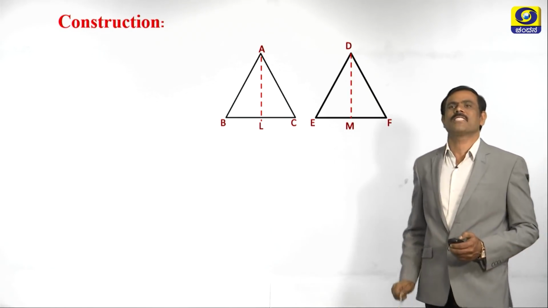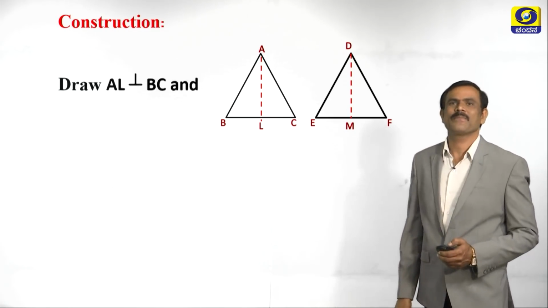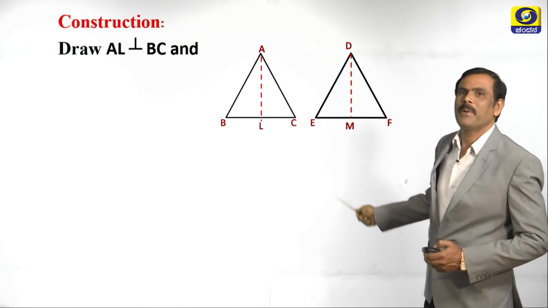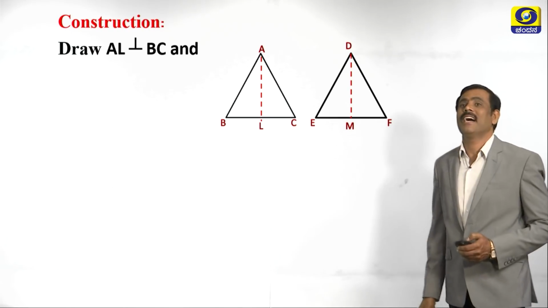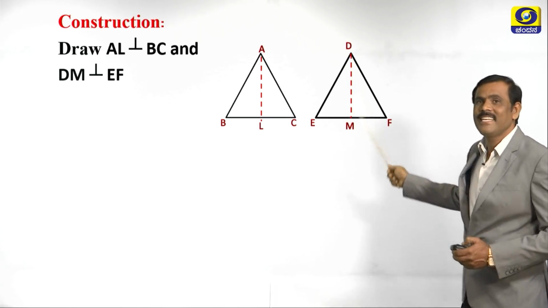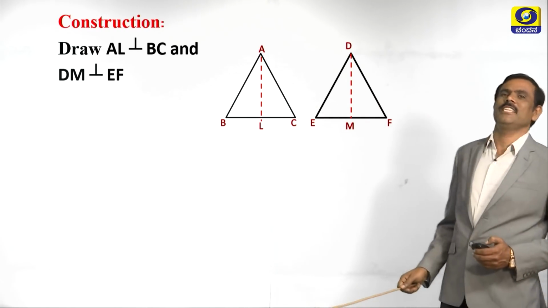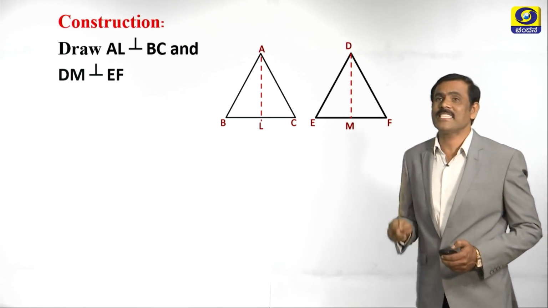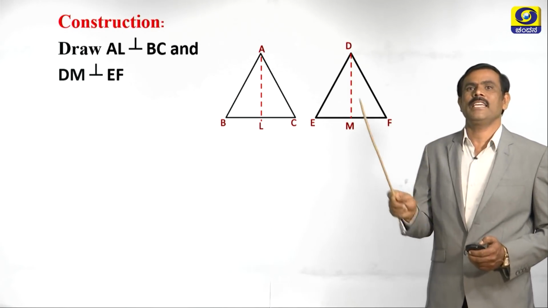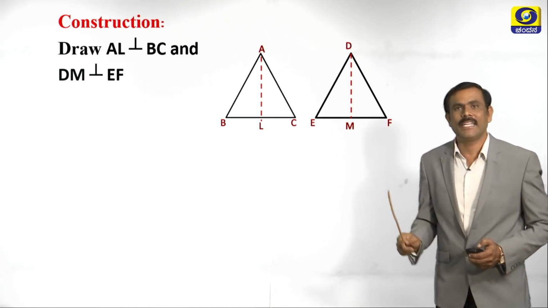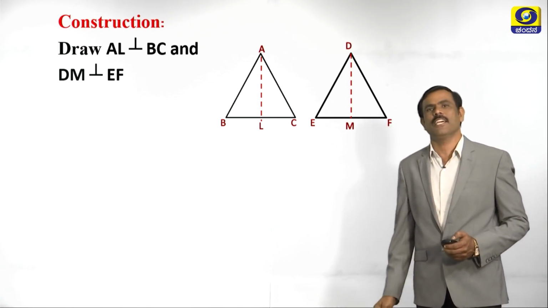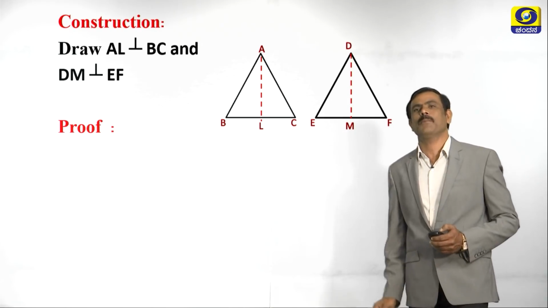Write in your own words. That will become the step. Draw AL perpendicular to BC and draw DM perpendicular to EF. That is the construction. What is the construction? Draw AL perpendicular to BC and DM perpendicular to EF. Now, what is the next step?